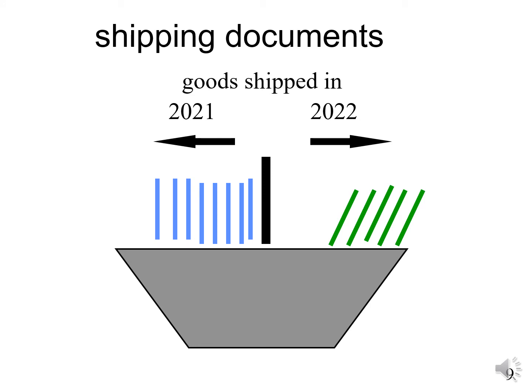These to the left of this black divider are shipping documents dated December of 2021. To the right of this black divider are shipping documents dated January of 2022. Notice they're color-coded, so we're going to pretend that the shipping documents for 2021 are blue and the shipping documents for 2022 are green.